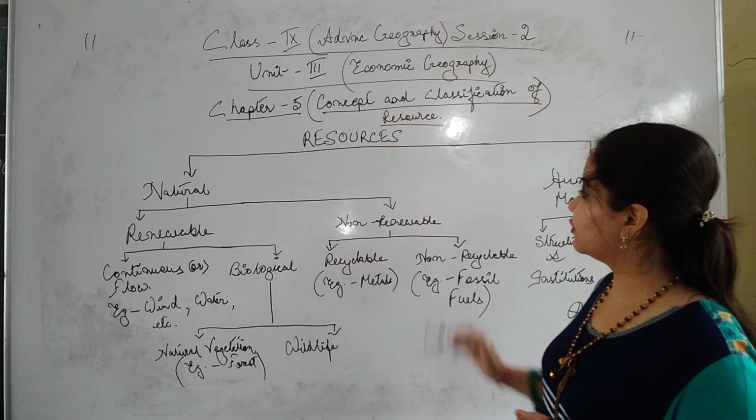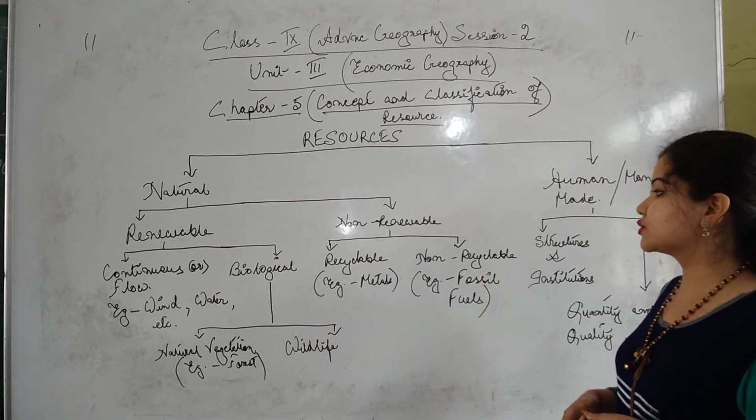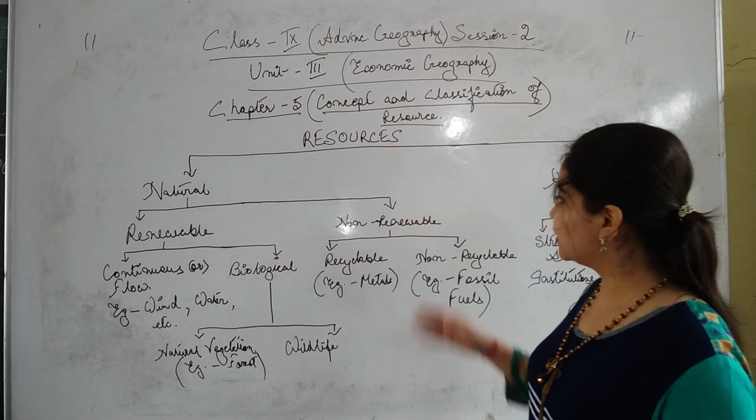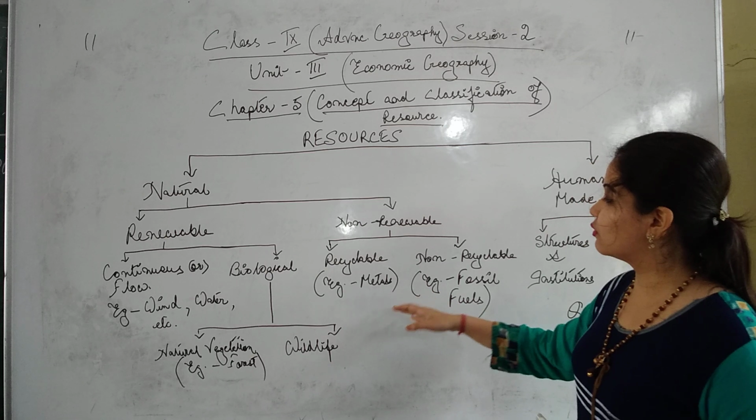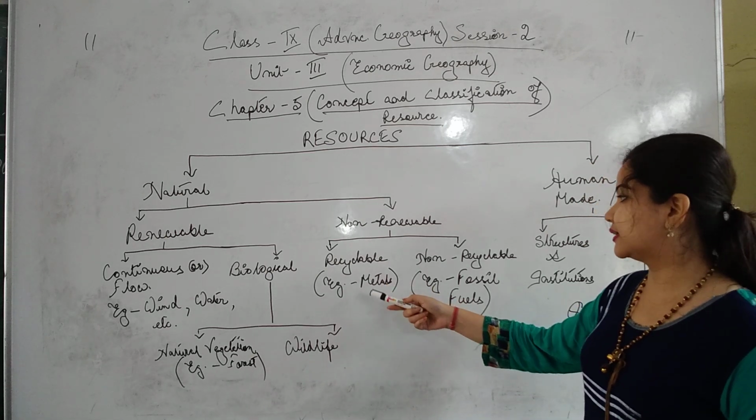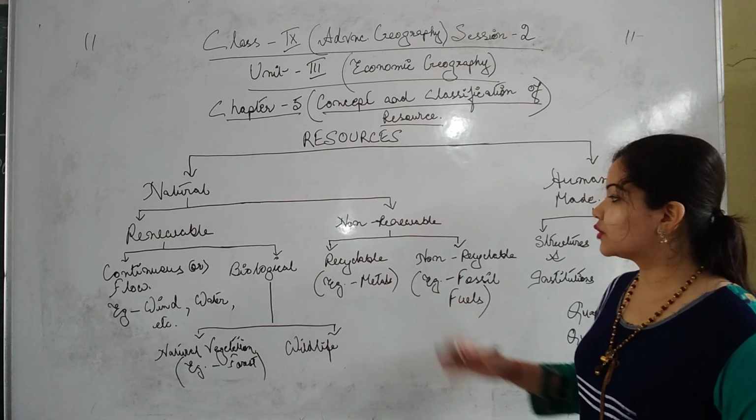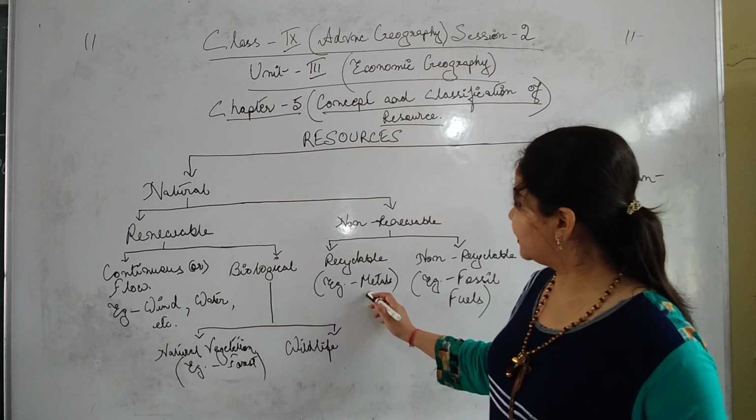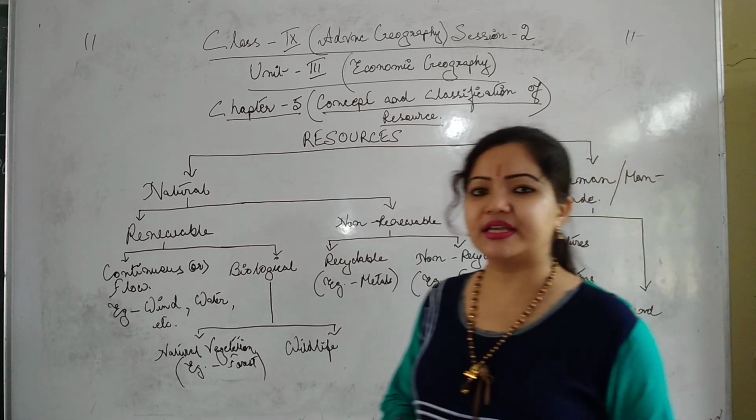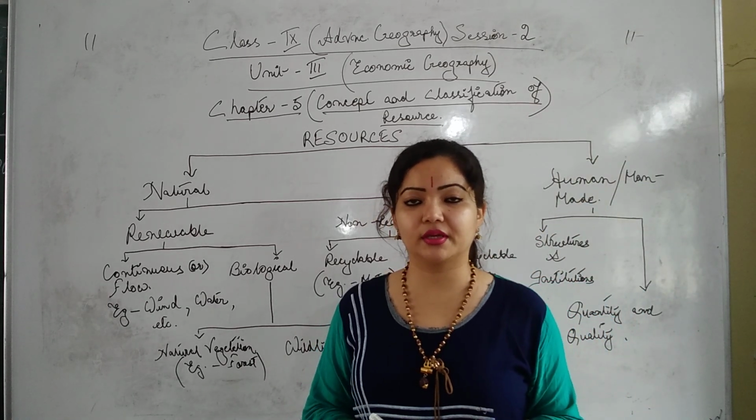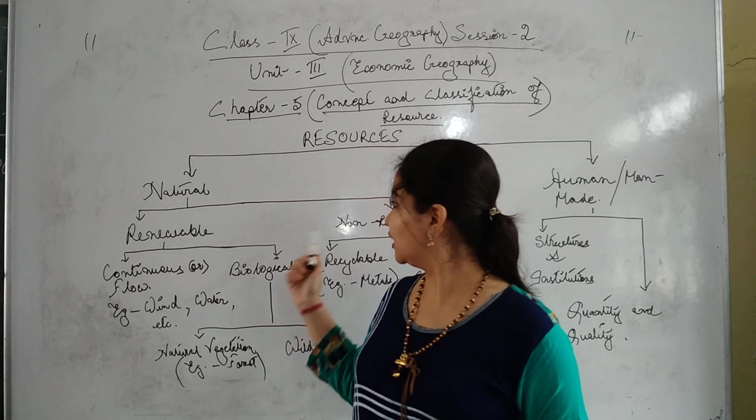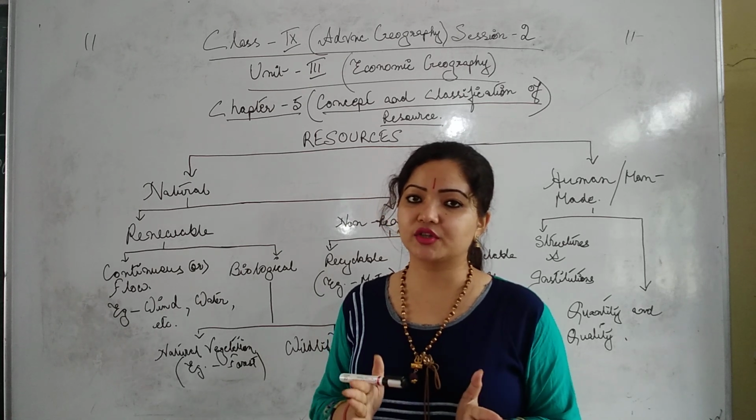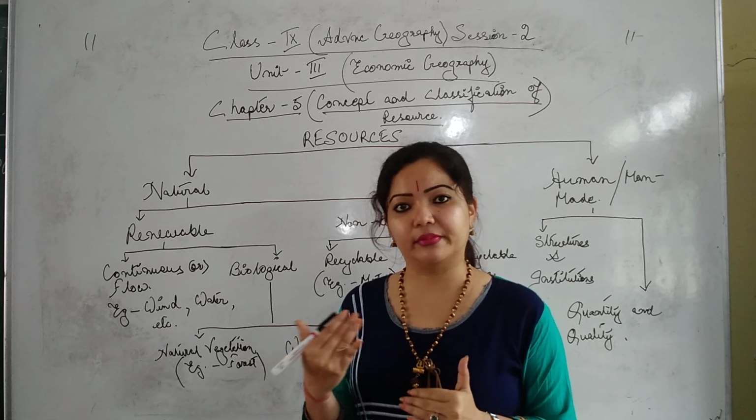Next we will see non-renewable resources. Non-renewable resources means what? Which cannot be renewed again and again. Here I have given some more classifications, such as recyclable and non-recyclable. Recyclable means which can be recycled, for example metals. Non-renewable means which cannot be renewed again and again, but which can be reduced and which can be recycled.